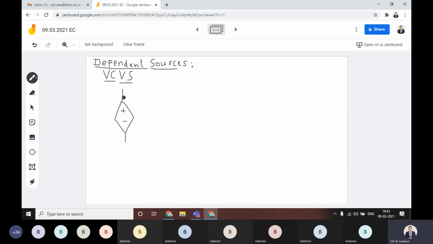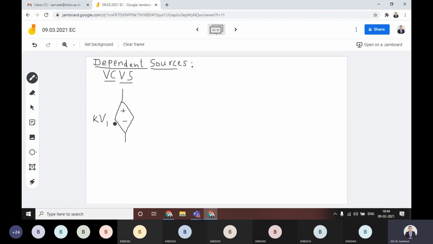The source is actually a voltage source, and it is controlled by a voltage only. That means there is some circuit parameter V1, and that voltage value is actually controlling this voltage source. For that reason, we are calling this a voltage controlled voltage source.